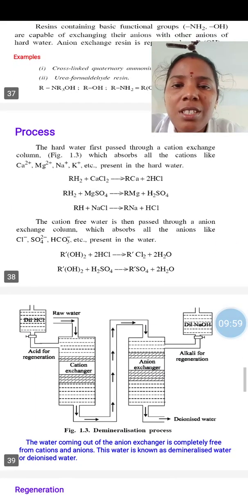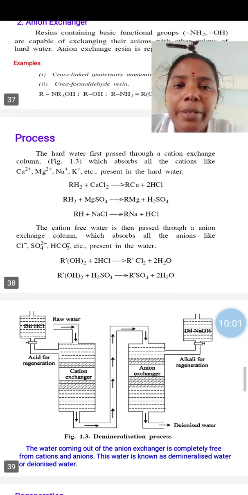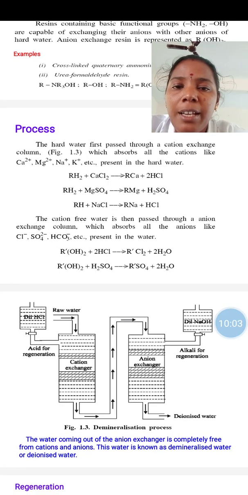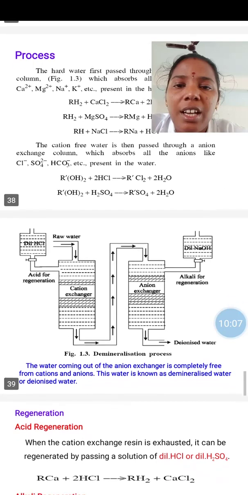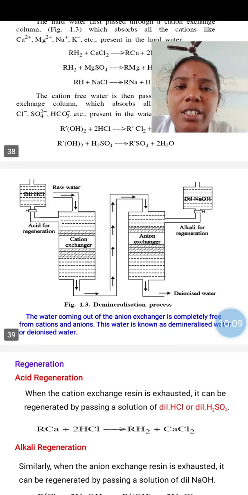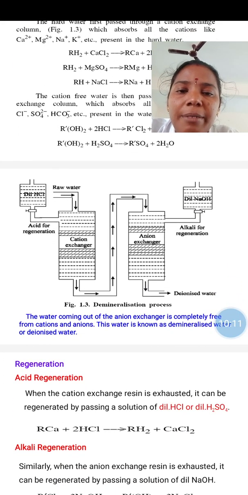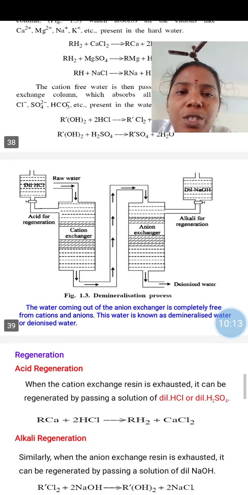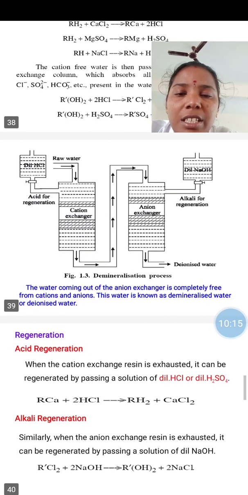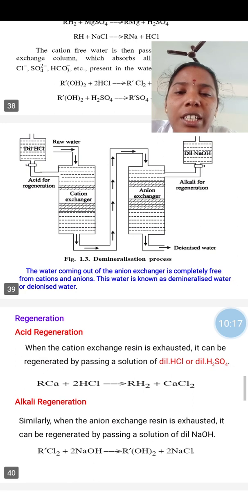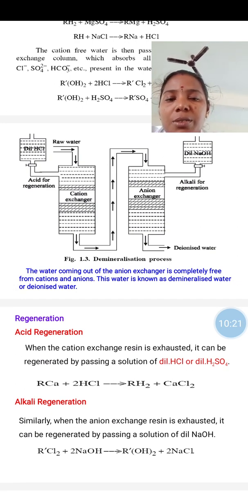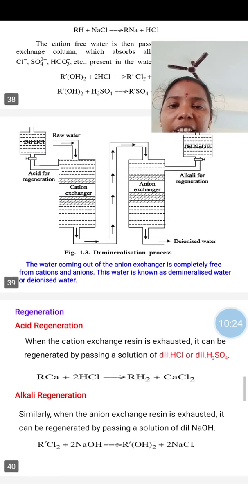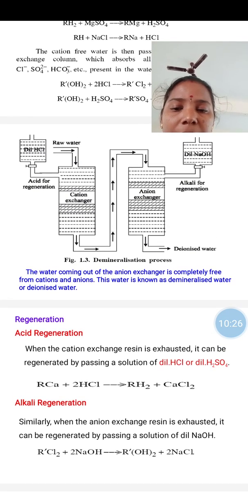The process is: hot water is first passed through the bed of the cation exchanging column. It will absorb all types of cations present in water. And second, the cation free water is then passed through the anion exchanging column. Here the anion exchanger removes almost all anions present in water. Finally, the water coming out from the ion exchange process is known as deionized water or demineralized water. The diagram is shown in the figure.